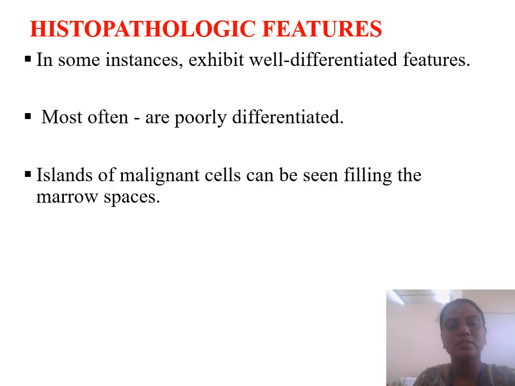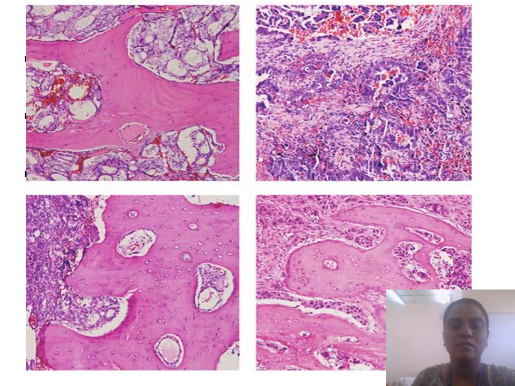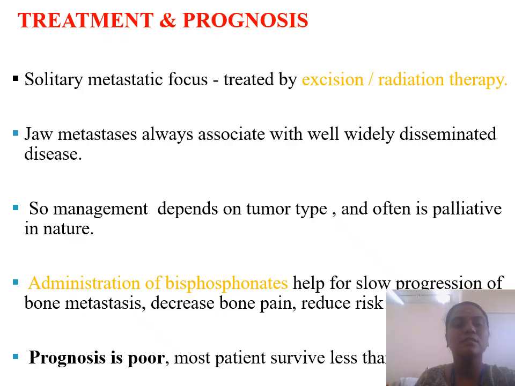Histopathology for this tumor: in some tumors it exhibits well differentiated features, but most often they are poorly differentiated. You can see islands of malignant cells filling the marrow spaces, and it resembles the histopathological features of the primary tumor. Treatment: the solitary metastatic focus should be treated by excision or radiation therapy.